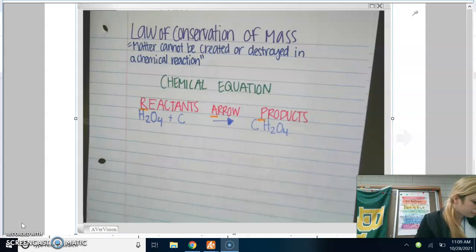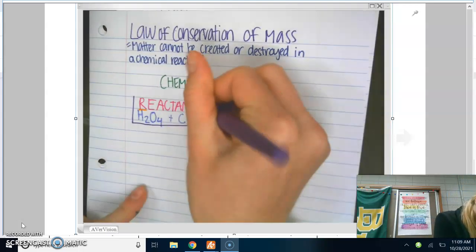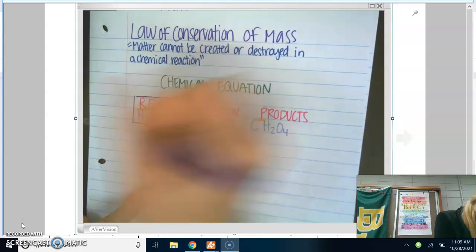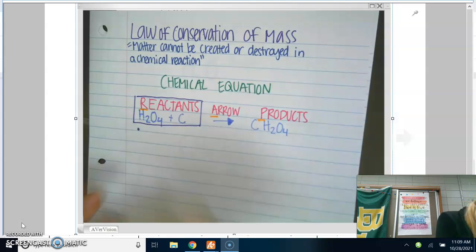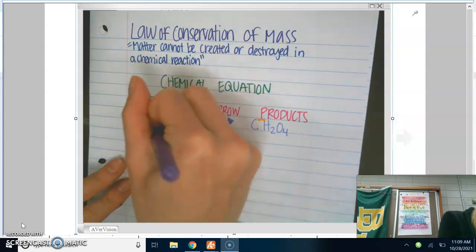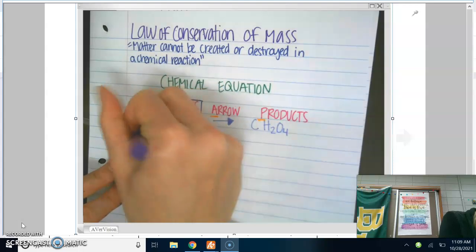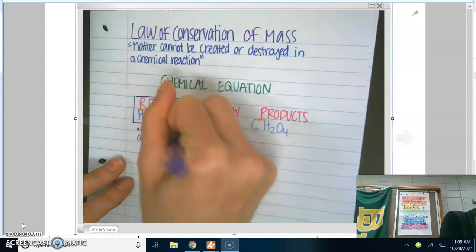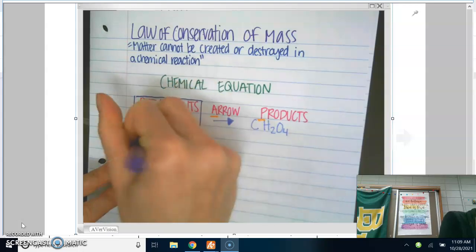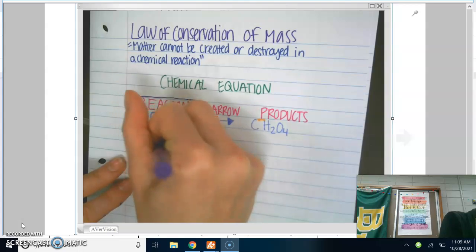So let's talk about what are reactants. I'm going to kind of box this off for us, and we are going to put 2 bullet points. These are the elements or compounds that go into a reaction.